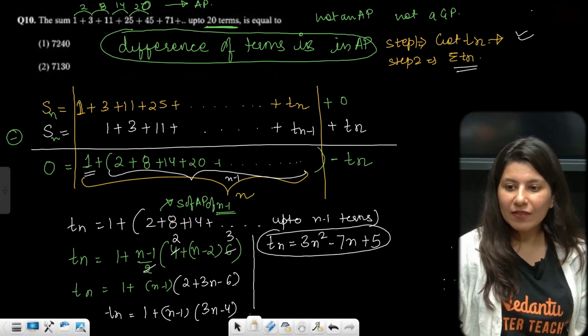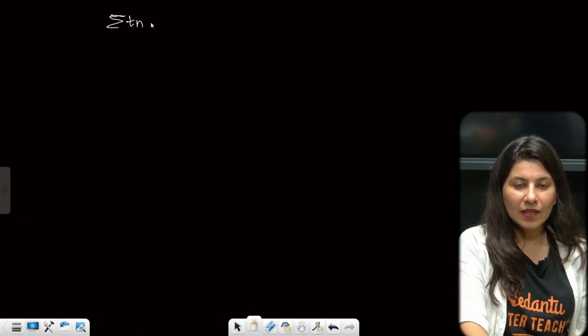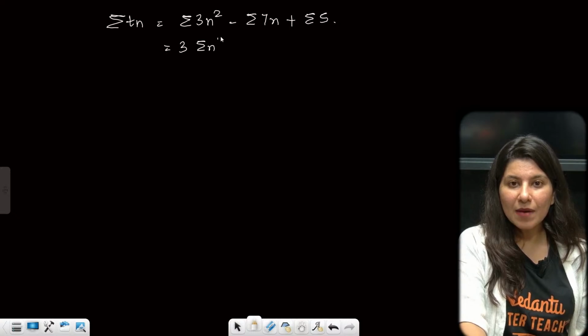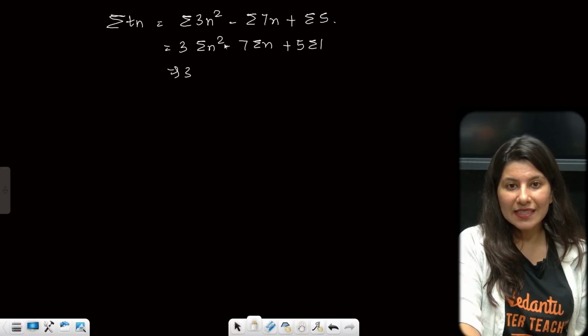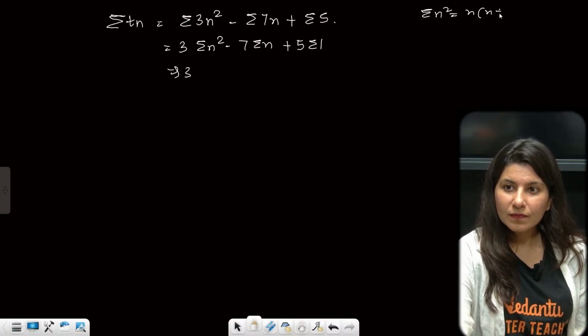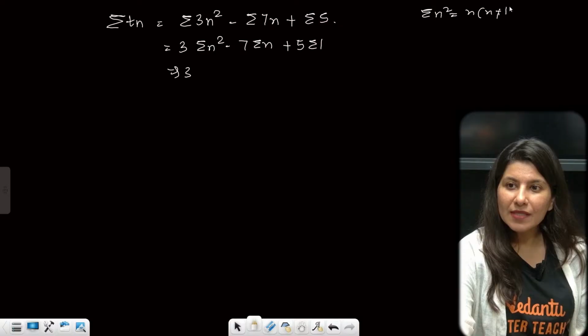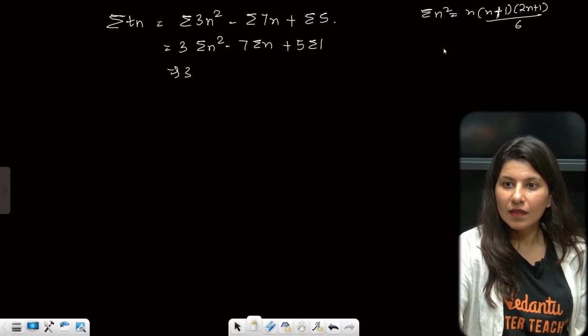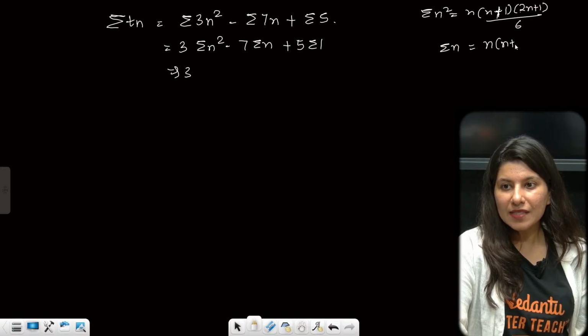Now sigma Tn is equal to sigma 3n square minus sigma 7n plus sigma 5. So 3 times sigma n square minus 7 sigma n plus 5 sigma 1. Now put the values. Sigma n square is n into n plus 1 into 2n plus 1 by 6, sigma n is n into n plus 1 by 2, and sigma 1 is n.